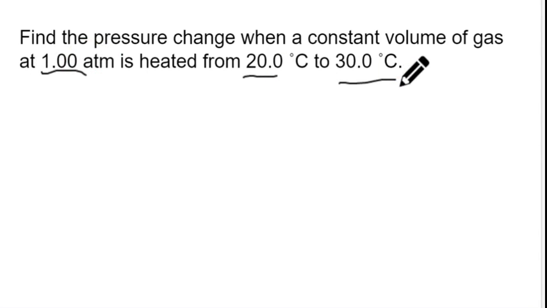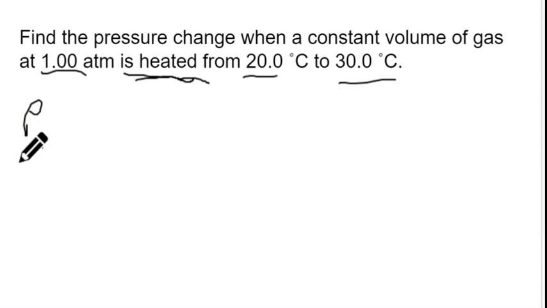You always want to look at those. And then you want to find out what's initial and what's not. So we know that there's an initial pressure of 1 atmosphere just by the context of the words, as well as that 20 degrees is the initial temperature, because it's saying it's being heated from blank to blank.